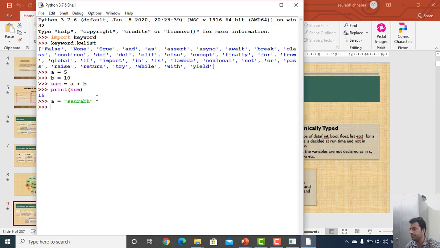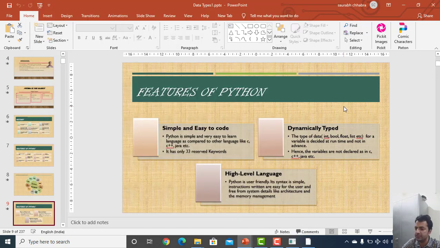In this case, the memory is allocated dynamically. In other programming languages there were two ways of allocating the memory. One was at compile time, which was the static memory allocation, and one was at runtime, which was the dynamic memory allocation. But in case of Python, all these things are done dynamically. So this is the second point which we have mentioned, that it is a dynamically typed language.